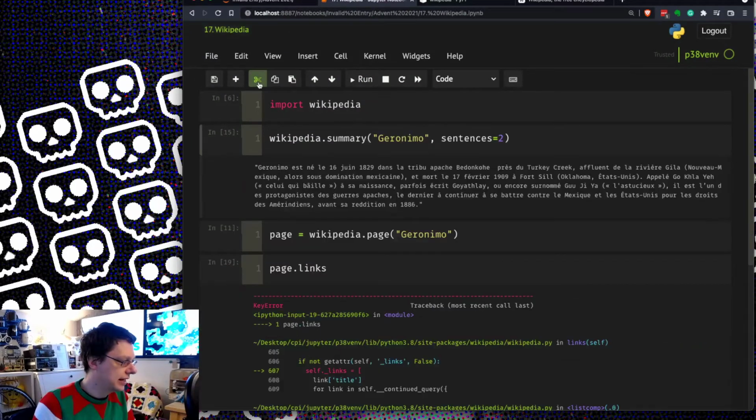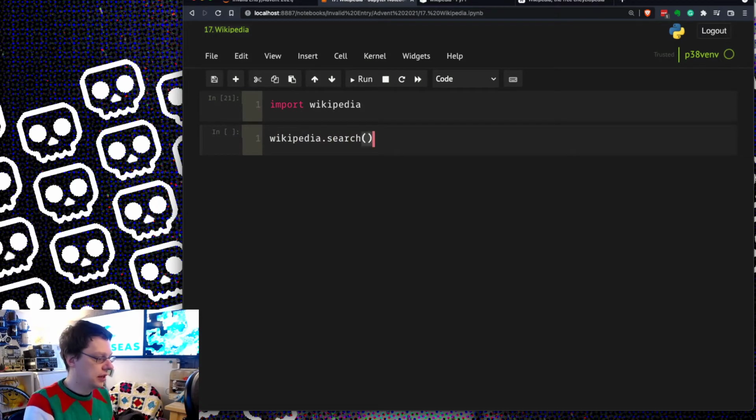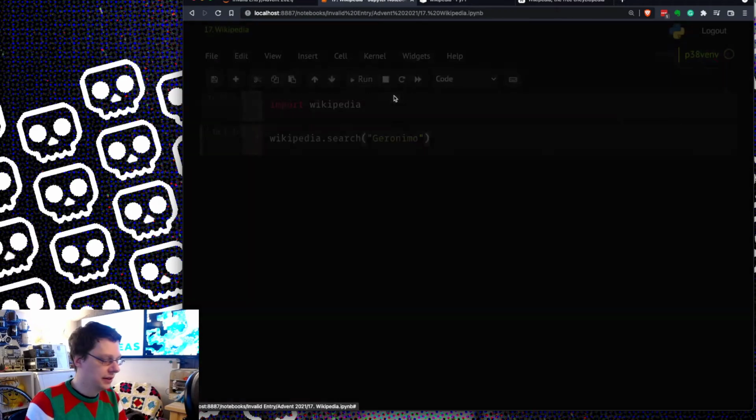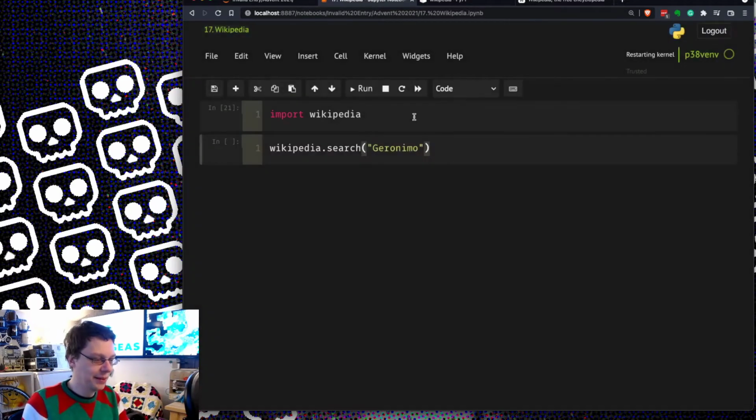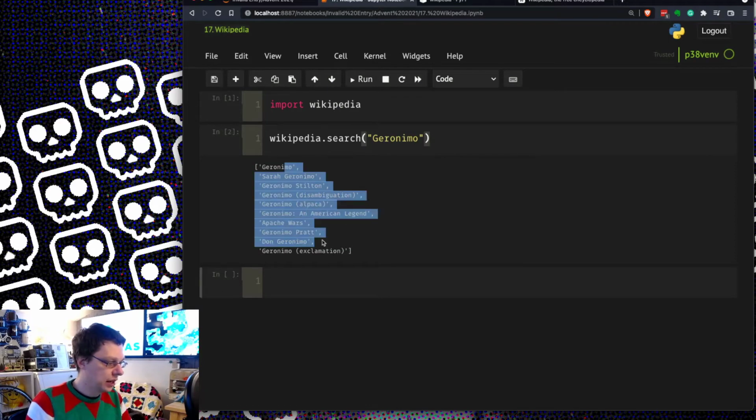I'm just going to delete here. I was doing a prototype. So import wikipedia. I just need to remember what the last thing I typed in here was. So you want wikipedia.search Geronimo, like that. I'm just going to restart my kernel, and there is a reason that I'm doing that, because I want to wipe out my previous cache. So wikipedia.search Geronimo, and it comes back with a list of options.